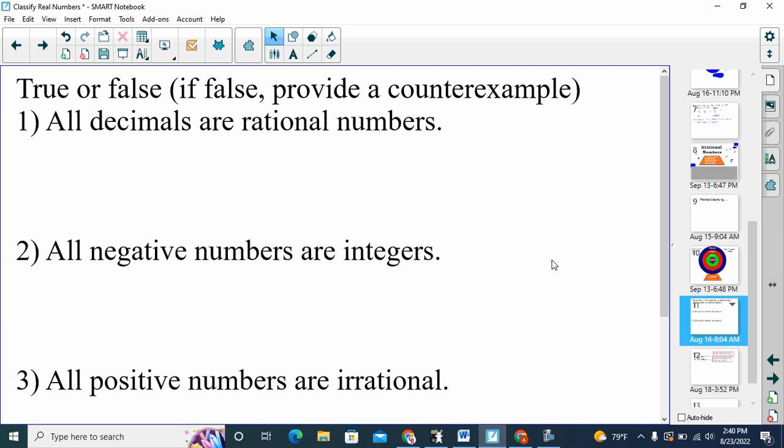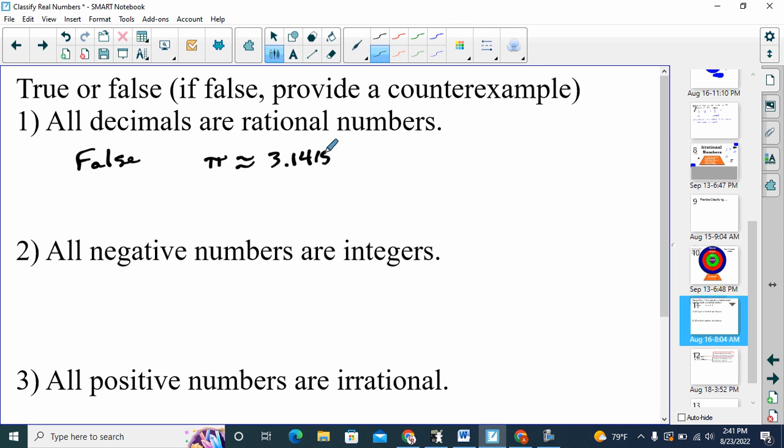So number 1 says all decimals are rational numbers. You mentioned a couple minutes ago that decimals are rational numbers if one of two things take place. If that decimal either terminates, stops, or if it repeats. Now, all decimals don't terminate or repeat, so this would be a false statement. Pi has a decimal in it, which is about 3.1415. It is an irrational number, though.